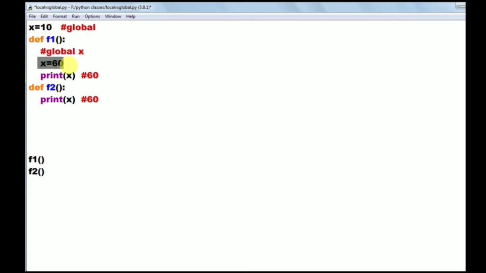This treats this as local x, and this as global x. So the second function call will print global value 10, and the first function call will print 60. Here one local variable will be created, and that local variable's value will be printed. Here there is no local variable, so it prints the global value.